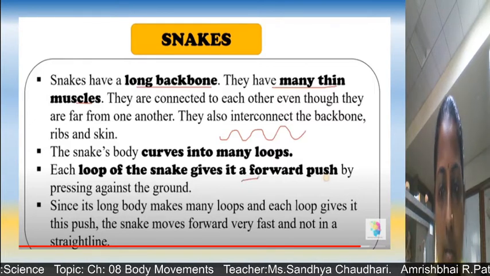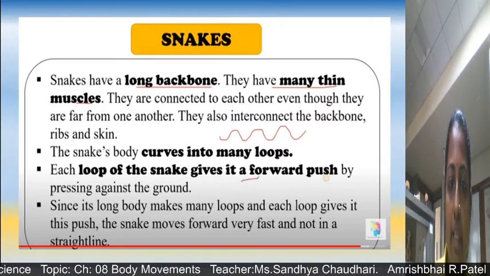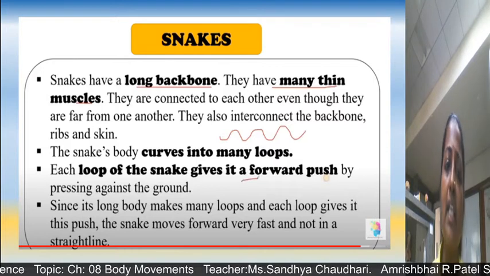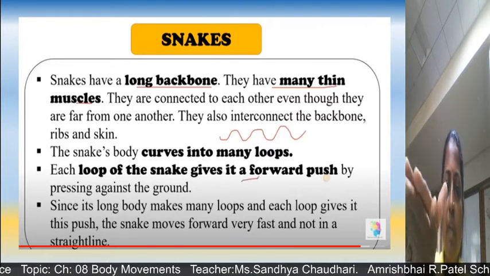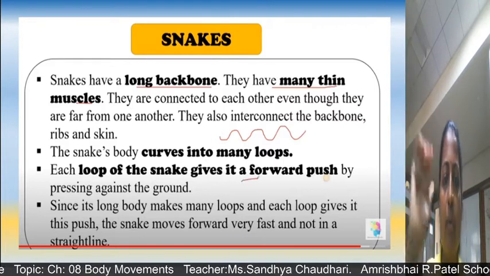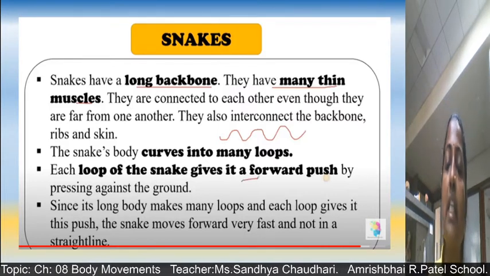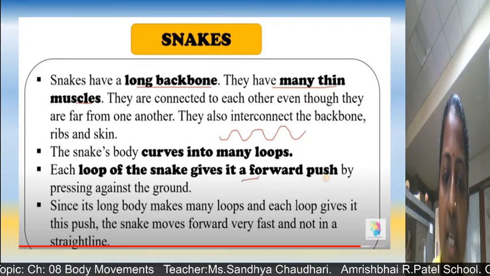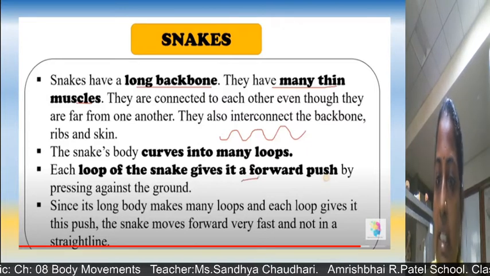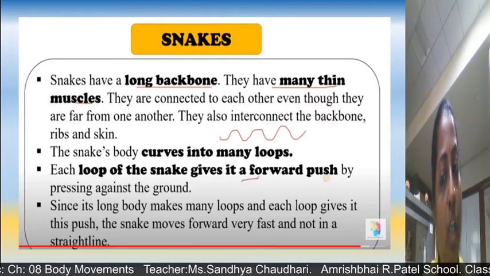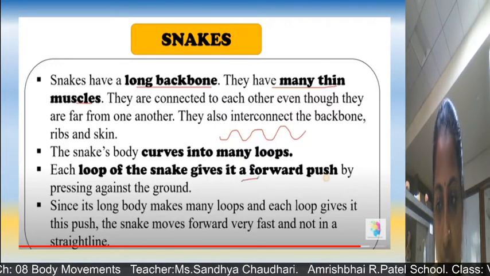They are pushing. Thin muscles are there. So each loop of the snake gives it a forward push by pressing against the ground. Against the ground they are pressing and they are moving forward. So since its long body makes many loops and each loop gives it the push, snakes move forward very fast and not in a straight line. You will never ever observe that snakes are moving in a straight line. Actually they are not able to move in a straight manner. Okay, so always in loops they are moving.